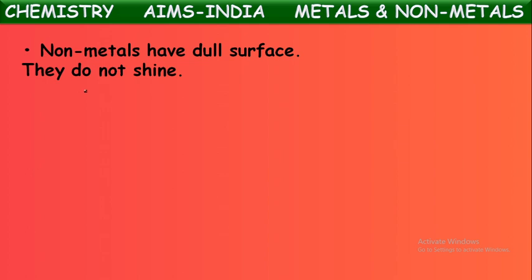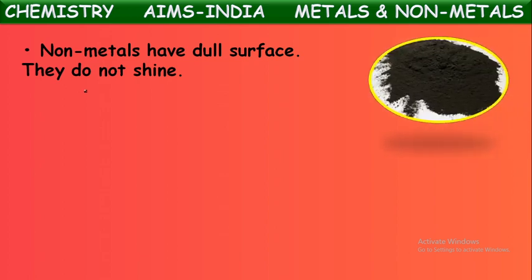Non-metals have a dull surface. They do not shine. We said metals are shiny. They have lustrous property, whereas non-metals are non-lustrous. They don't have shiny surfaces. That we told at the starting itself. They have properties quite opposite to metals generally. For example, carbon in the form of powder won't have any shining surfaces. We can say simply non-metals are non-lustrous.